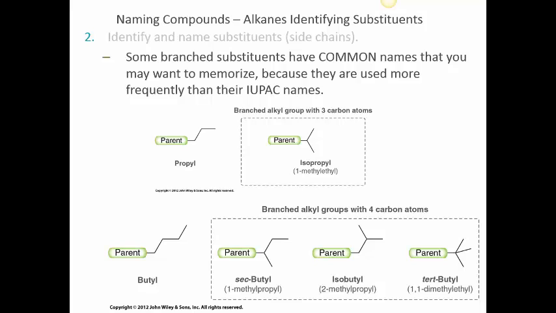One where the connectivity is from carbon number 2 is called secondary butyl, in short, sec-butyl. Unlike isopropyl, sec-butyl is two words separated with a hyphen, with the word sec, S-E-C, written in italics. The IUPAC name of this particular group is 1-methyl-propyl.